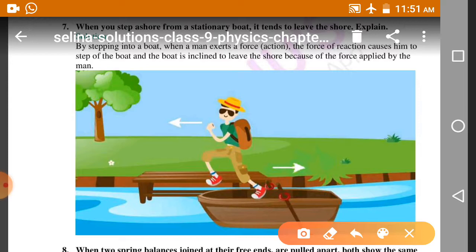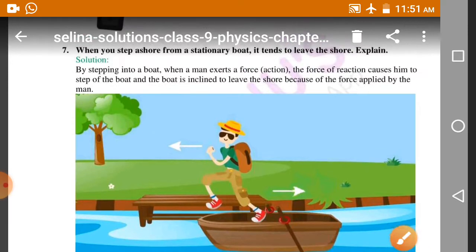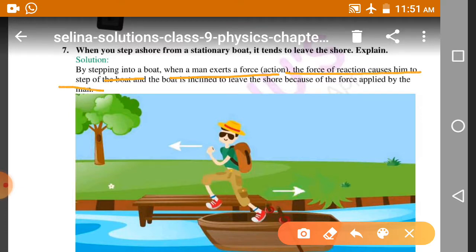The answer is written here: by stepping off a boat, when the man exerts a force, that is the action, the force of reaction causes him to step off the boat.